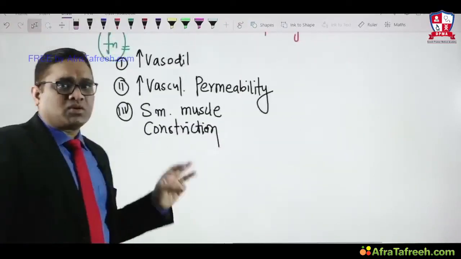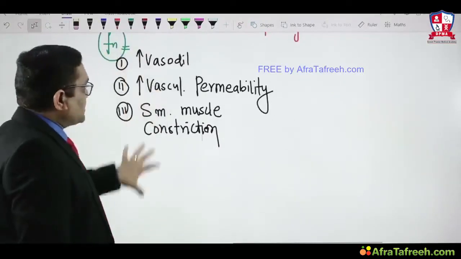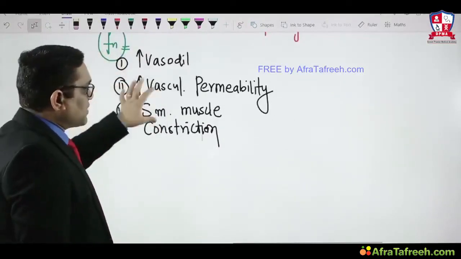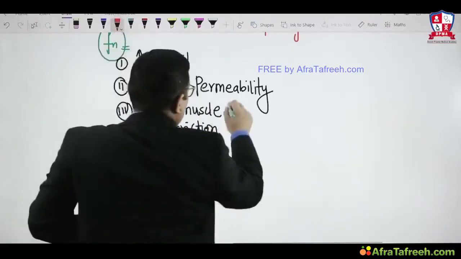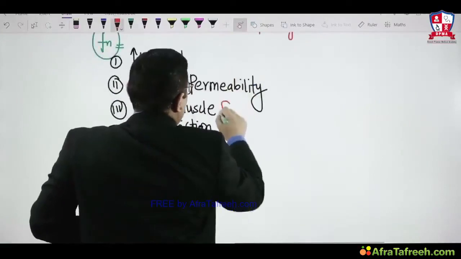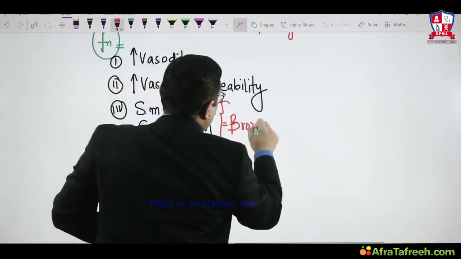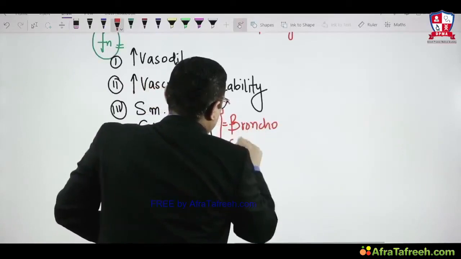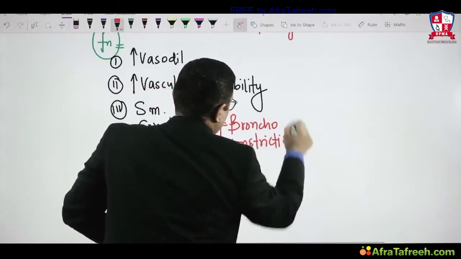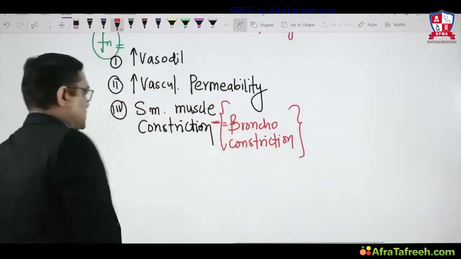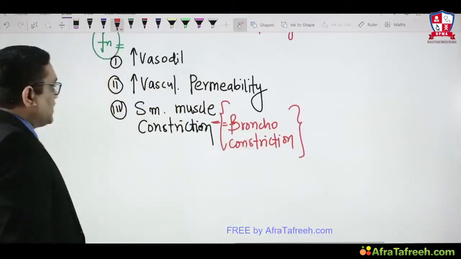Histamine, serotonin, platelet activating factor, bradykinin, all will have this common function: vasodilation, increased vascular permeability, smooth muscle constriction. In exam they will write it with the name bronchoconstriction, right? So just be careful, both are the same thing. Because of smooth muscle constriction only there is bronchoconstriction.